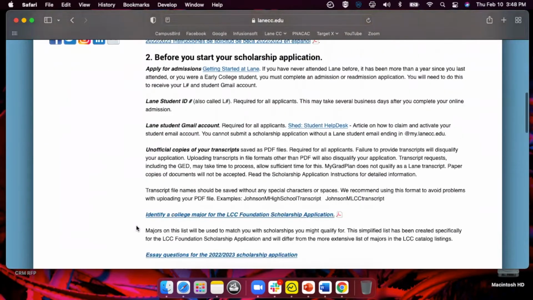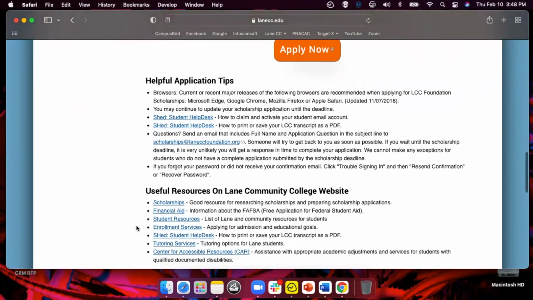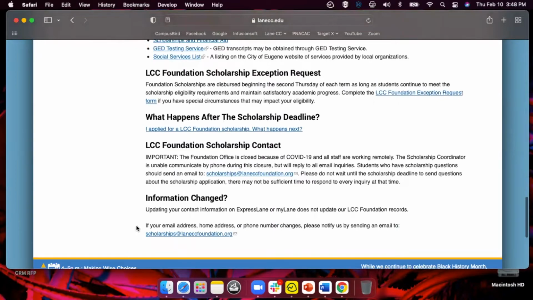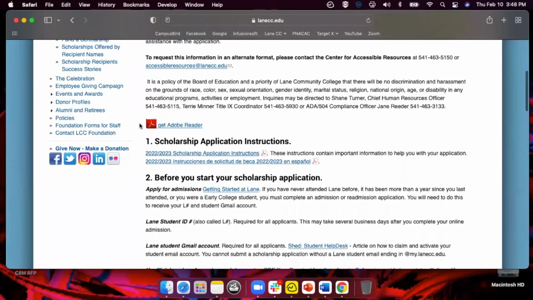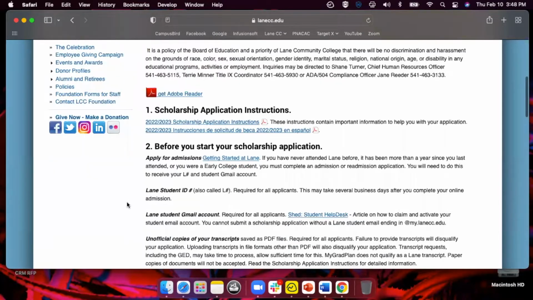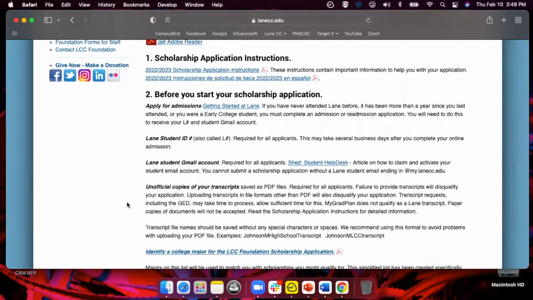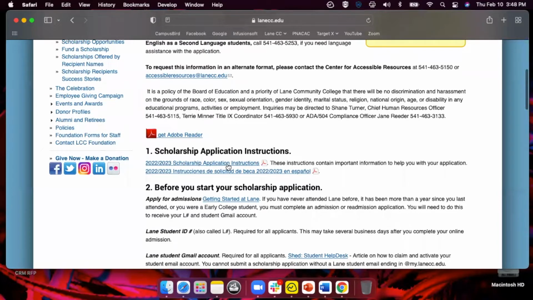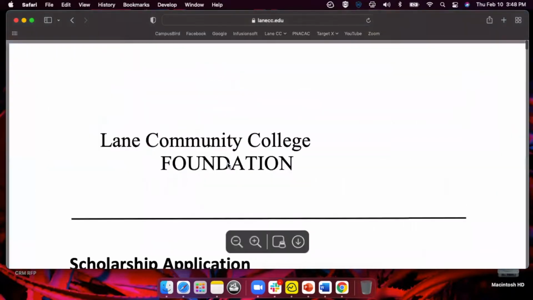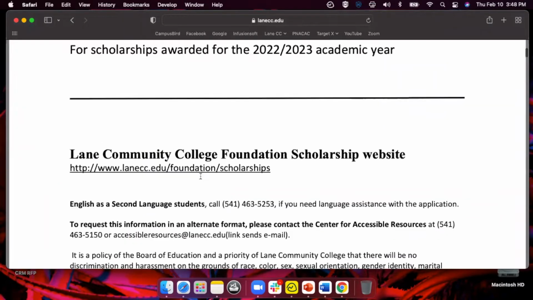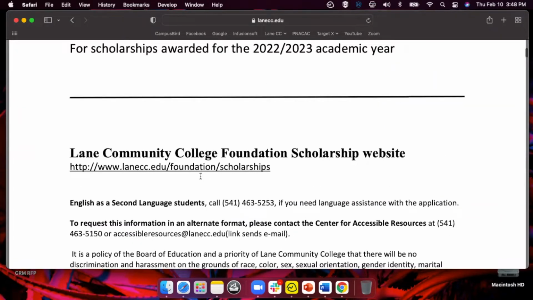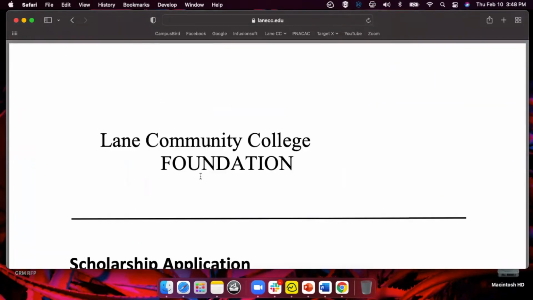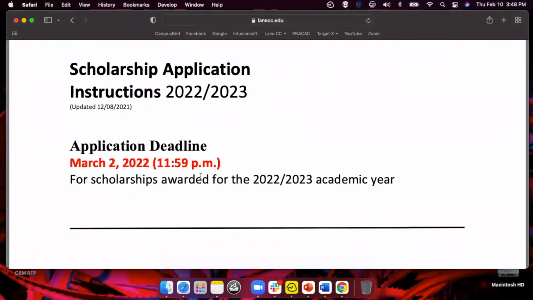There's a lot of content here. All of it is important. So definitely keep that in mind as you are going through this process. They have step-by-step instructions and a checklist to help guide you through it. The first step is just, you're welcome to open these instructions here, have them on the side. If you wanted to print them, you can, although it's a couple pages. Otherwise, I would recommend just having two different tabs as you're working through this.